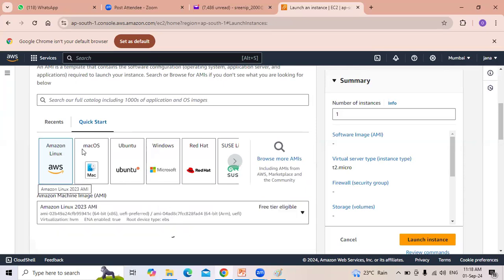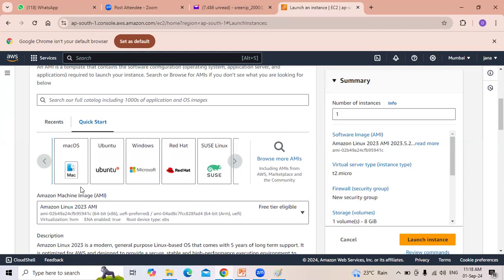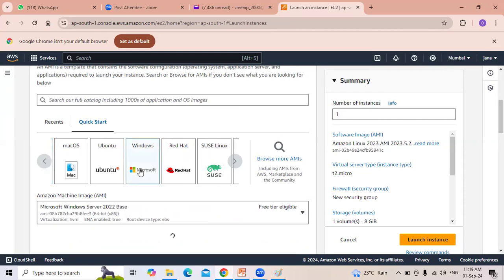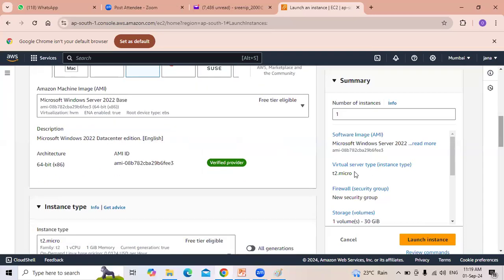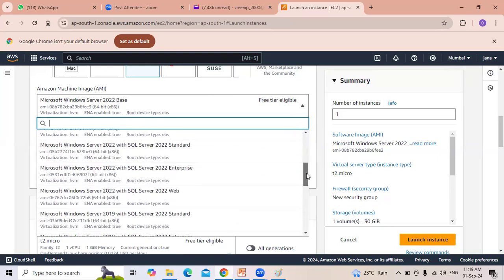here we see only Linux operating systems. All Linux operating systems are server OS, no client OS. Amazon Linux, Ubuntu Linux, Red Hat, SUSE Linux, all this comes under the Linux family. Unix family is different, Linux family is different. We'll discuss the Linux family later. Under this, we have Windows, Microsoft. Here we can see there is no client OS. All are server operating systems. No Windows 10, no Windows 11.